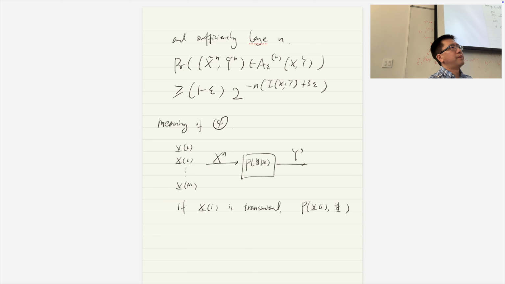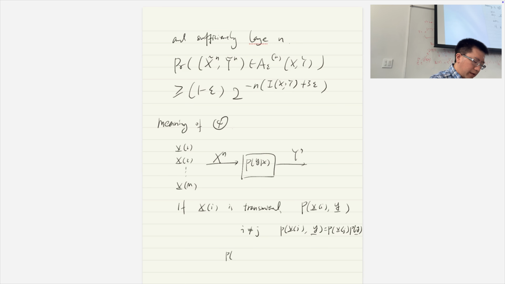But what is bad is that, okay, so now what if some independent x is jointly typical with y, right? Let's say, what if for some j that is not equal to i, the distribution of x_j and y, so they are independent, right, because that is not from i, right, so they are independent.